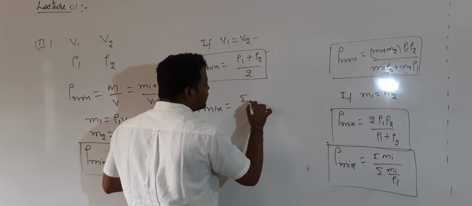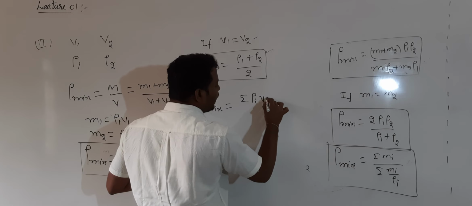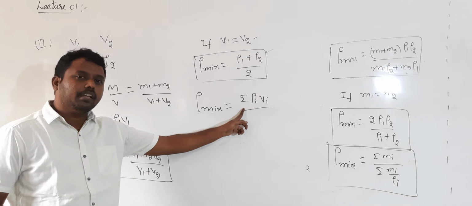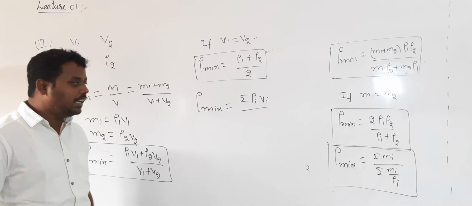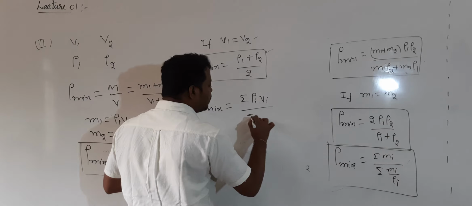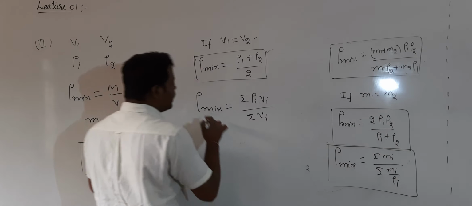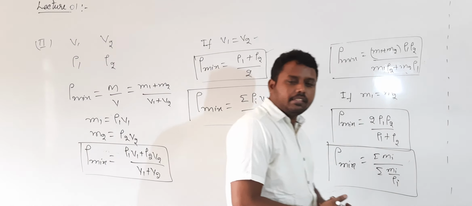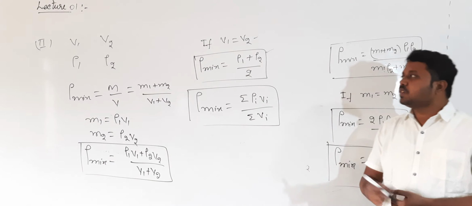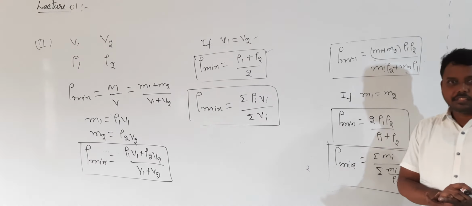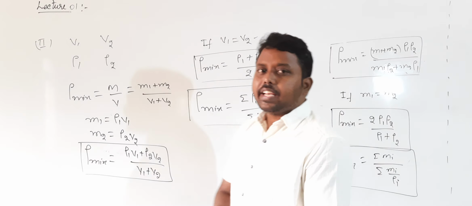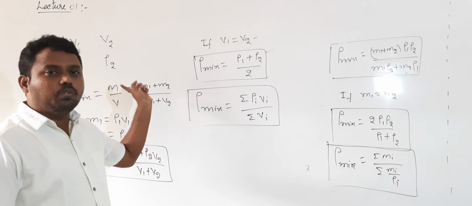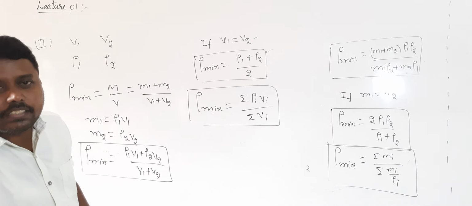Here what can I write? Sigma rho i into V, that is the sum of the product of density and volume: rho 1 V1 plus rho 2 V2 plus rho 3 V3 and so on, divided by sigma V. So this is the formula to calculate the density of a mixture of fluids. Understood? In this way we can measure density. When masses and densities are given, we can calculate the mixture density. When volume and density are given, we can calculate the density of the mixture.